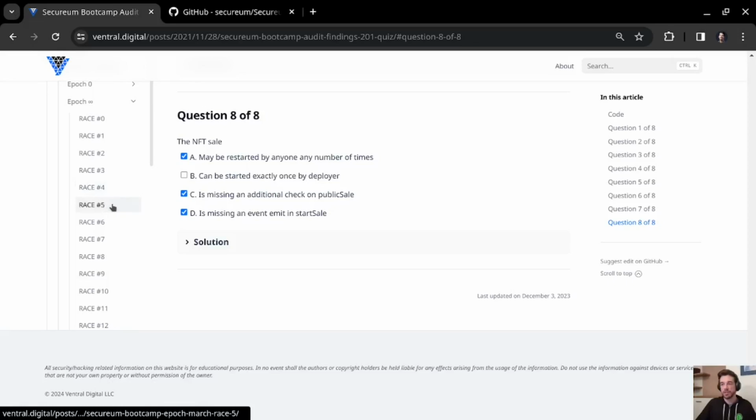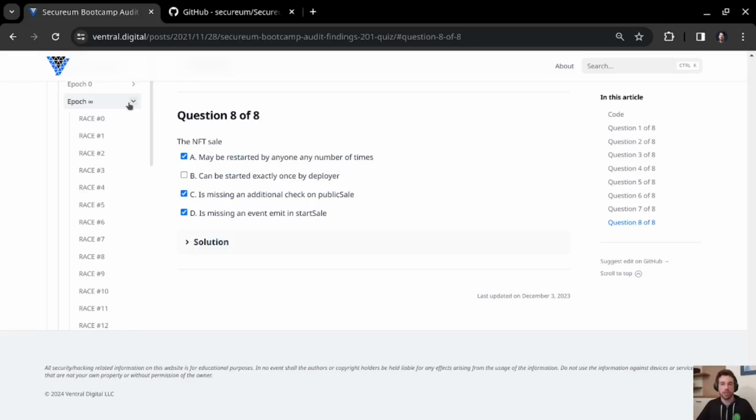So the next race is going to be original content of Epoch Infinity. The difference between Epoch 0 and Epoch Infinity is that in Epoch 0, the content was released during the epoch, new content every week or every 2 weeks. I think it was every week. And now with all the content already released and available, we no longer need to do these weekly quizzes. Rather than that, we expect participants to just learn the content at their own pace, practice using the old quizzes and old races, and then just participate in the monthly races to check their knowledge.